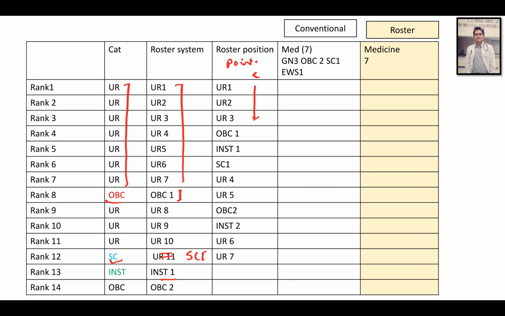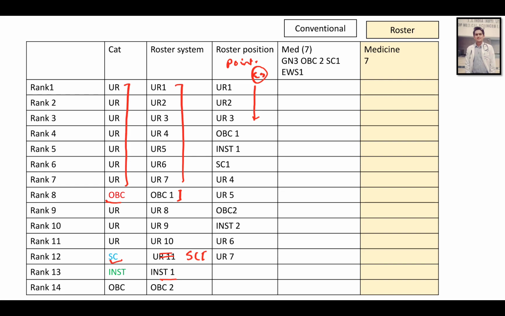This is just an example. We cannot say anything until AIIMS releases their roster pointer. This is inspired by the JIPMER roster which they have released. So students will be called for counseling in this way, and they will be allotted a seat as per this roster.